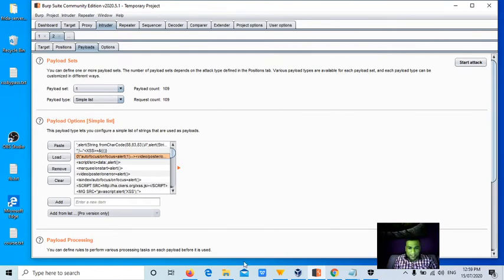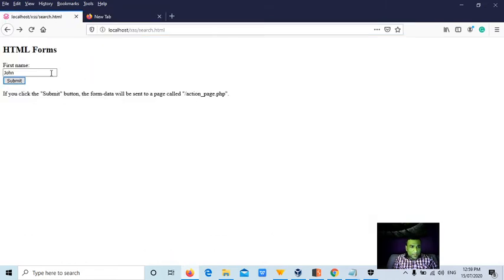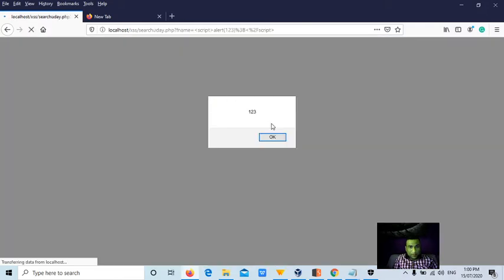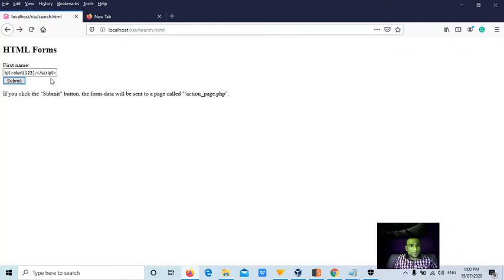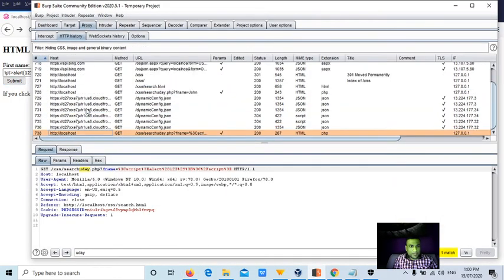Now the second thing, which is very important and which I wanted to tell you. When we enter some script tags, like script alert 1 2 3, yesterday we got a pop-up. But sometimes, if you look at the proxy history here, the content type matters, guys.